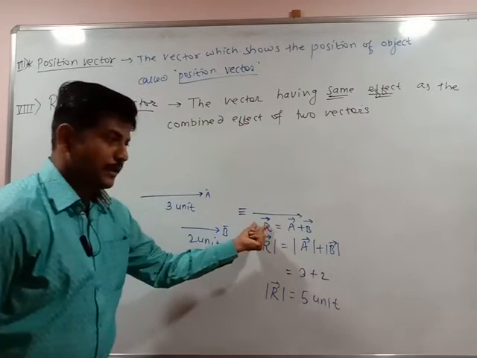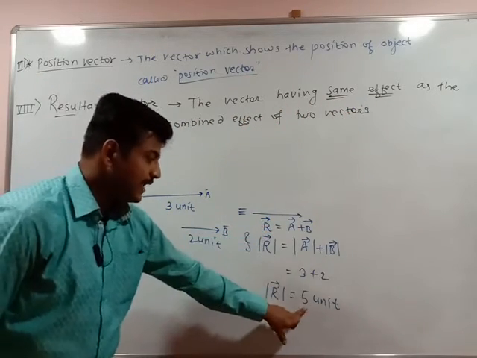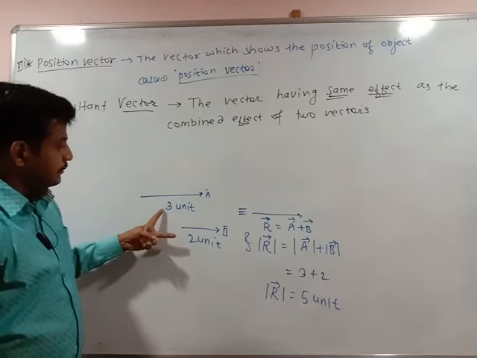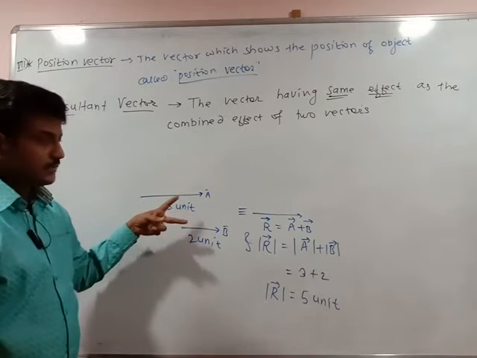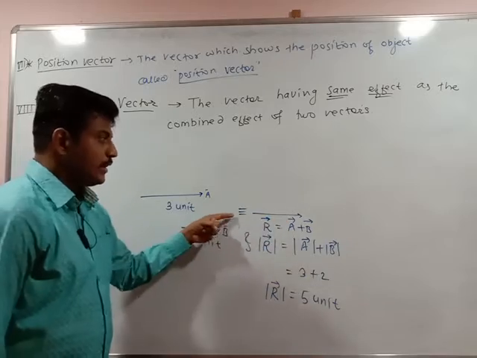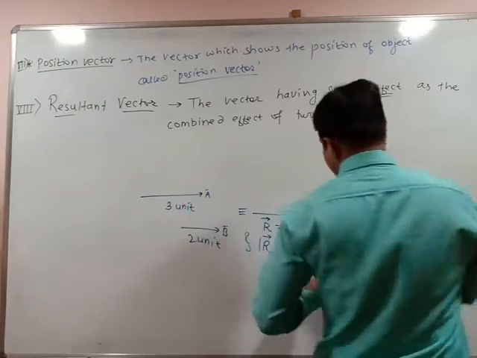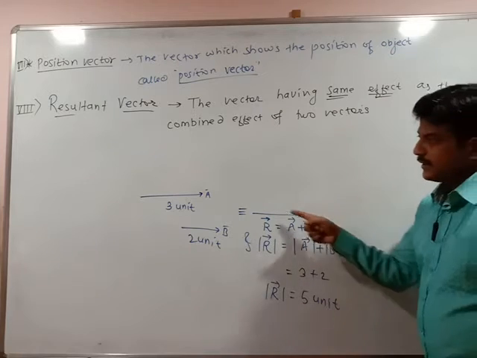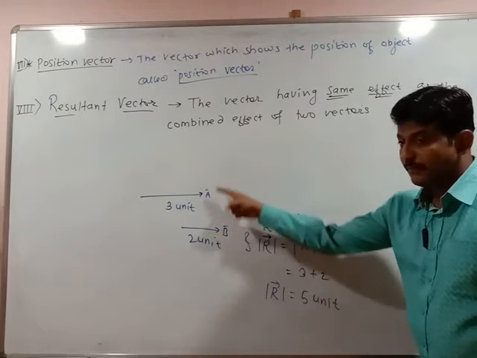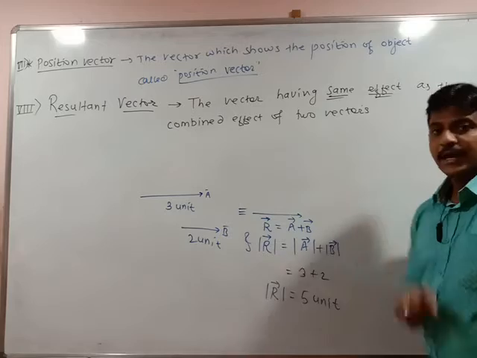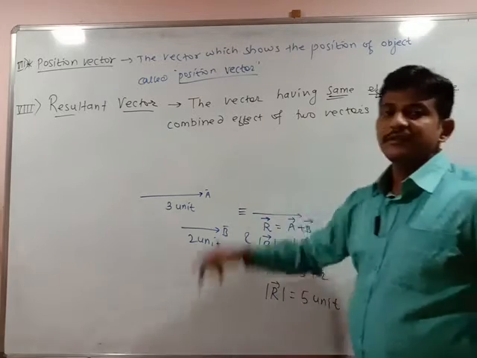This vector r bar is a bar plus b bar, having the same effect as the combined effect of two vectors. So this r bar is said to be the resultant vector for the vectors a bar and b bar. So this is the definition of the resultant vector.